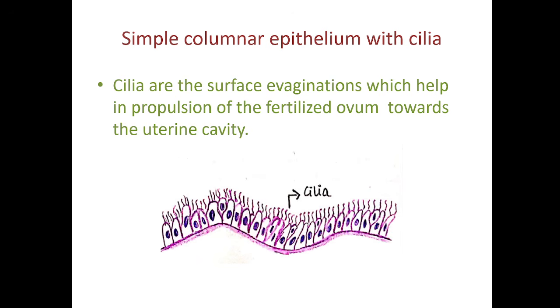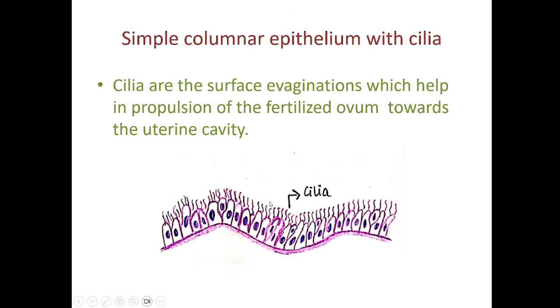Simple columnar epithelium with cilia. What are cilia? Cilia are surface evaginations which help in propulsion of the fertilized ovum towards the uterine cavity. This is one example. What are cilia? The cilia are coming out from the plasma membrane.